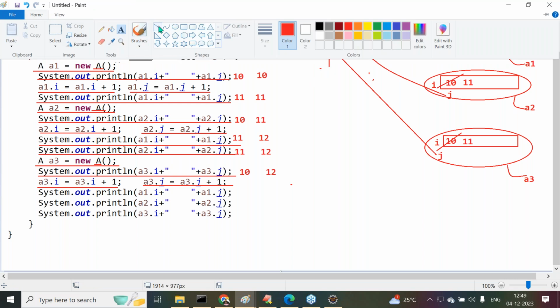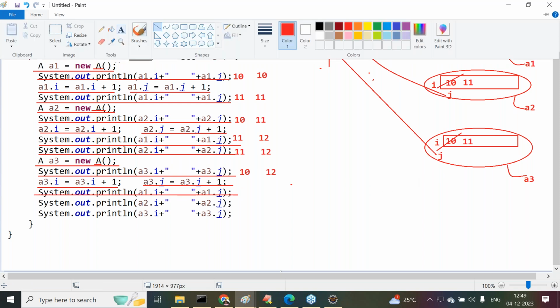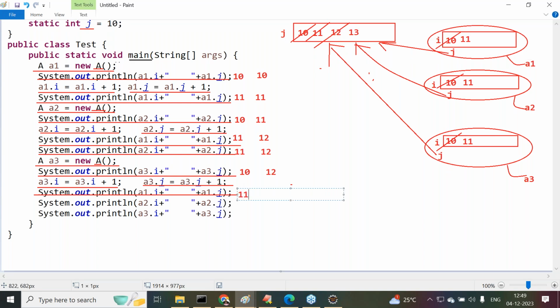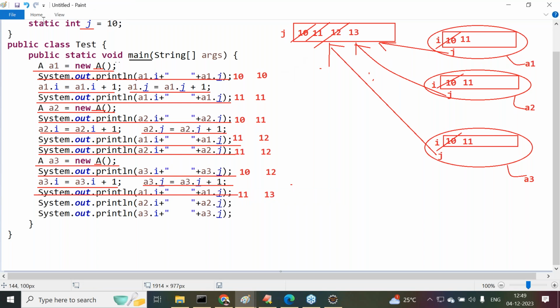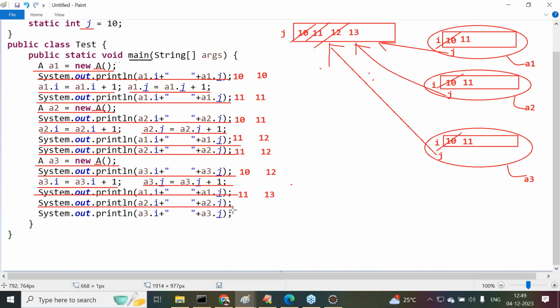Then after this, what next? System.out.println of a1.I space a1.j. The a1.I value is 11 and the a1.j value is 13. Similarly, what next? System.out.println of a2.I space a2.j.